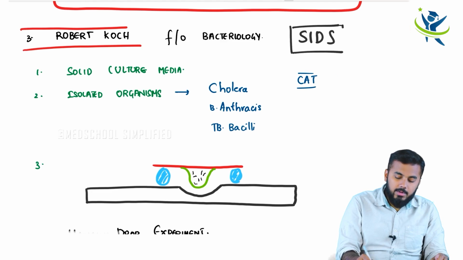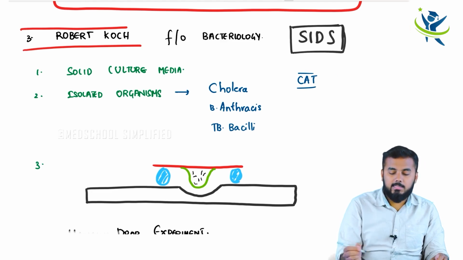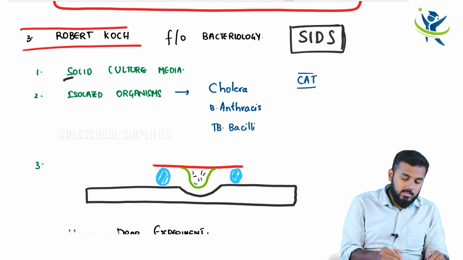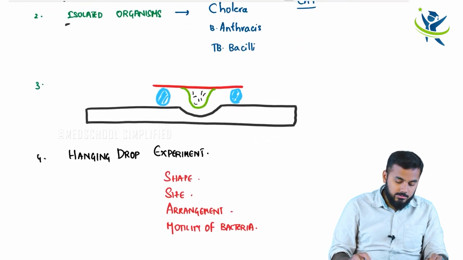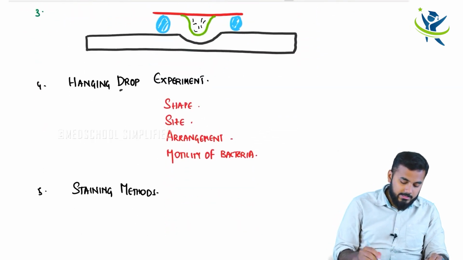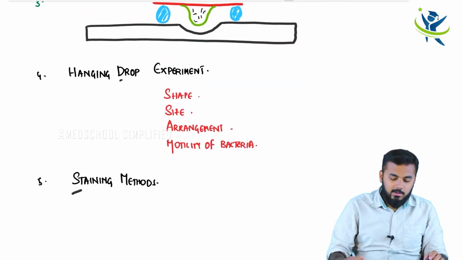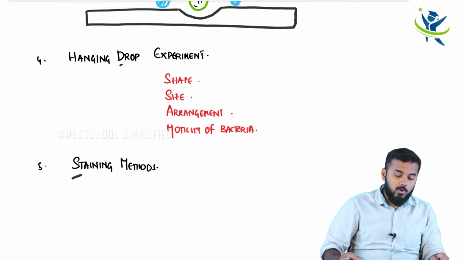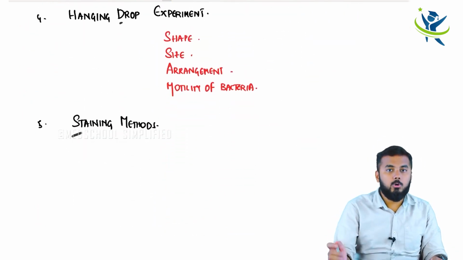Simply remember it like SIDS. S stands for solid culture, I stands for isolating the organisms, D stands for drop, and again S stands for staining methods. Clear? So these are some of the important things which you need to remember. Clear? And now let us discuss the Koch postulates.